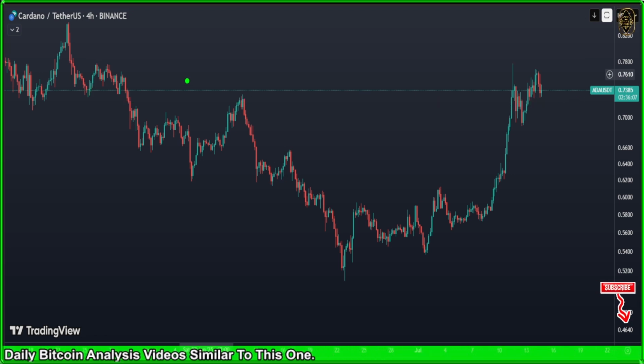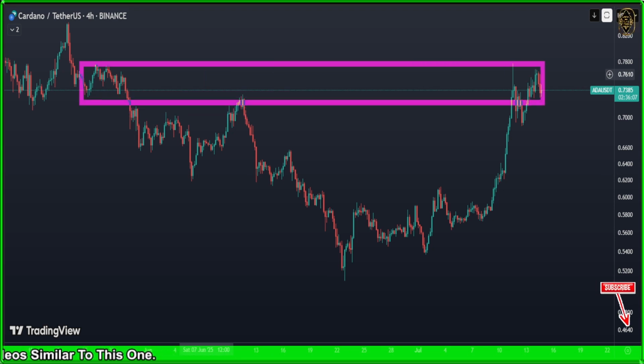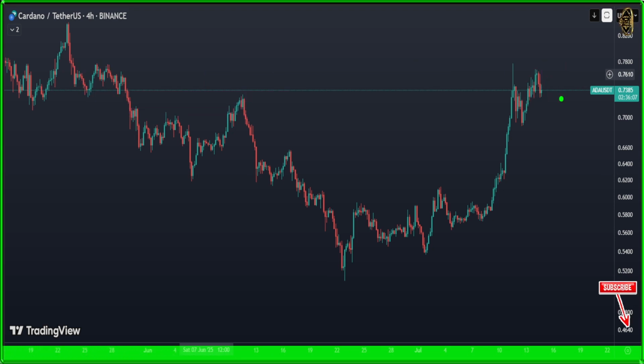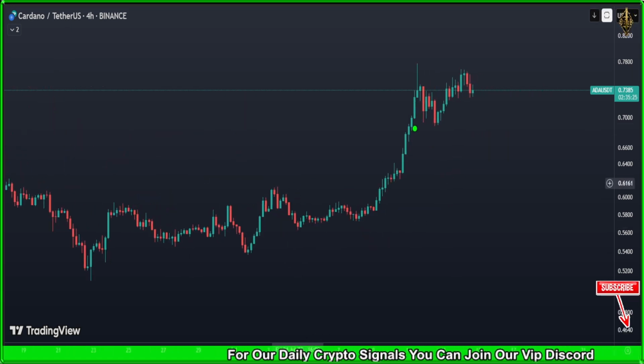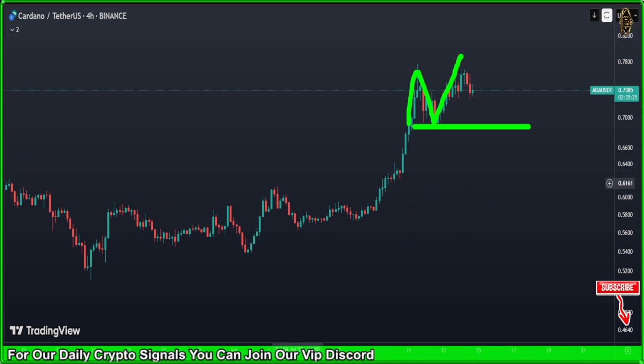Now here, we said we are in a very strong zone in Cardano. What is that indicating to you? It's indicating maybe the market is going to dump. It tried to give us a double top. Let me show it to you. As you see, that's a double top, or an M. That one is a double top, or an M.